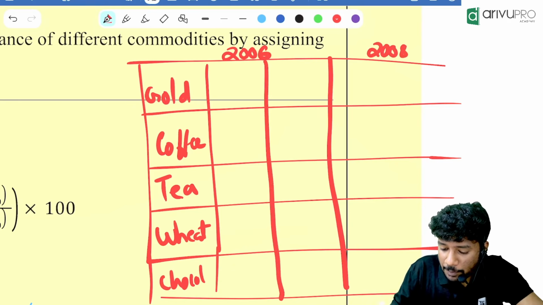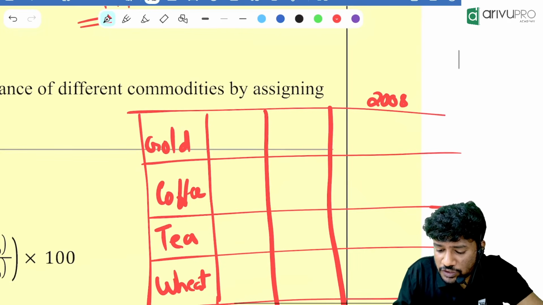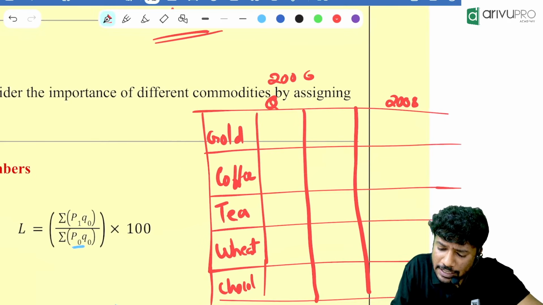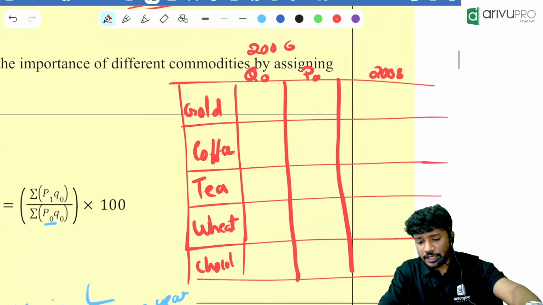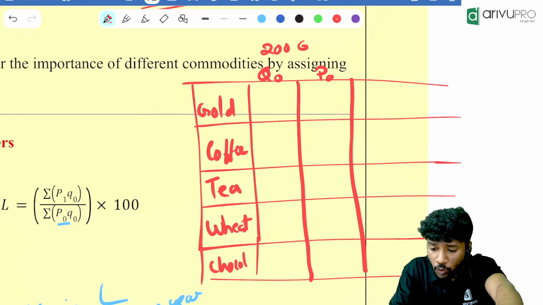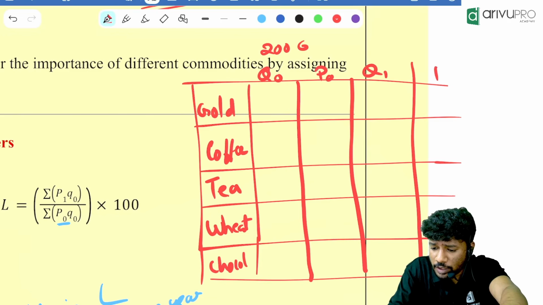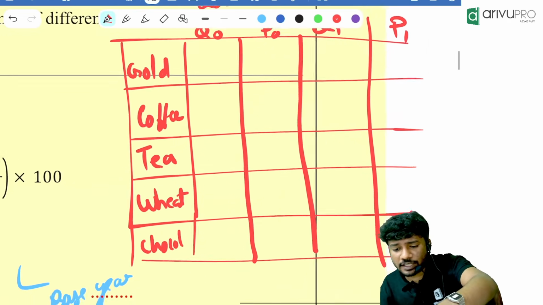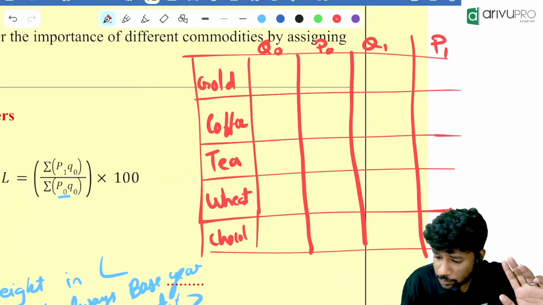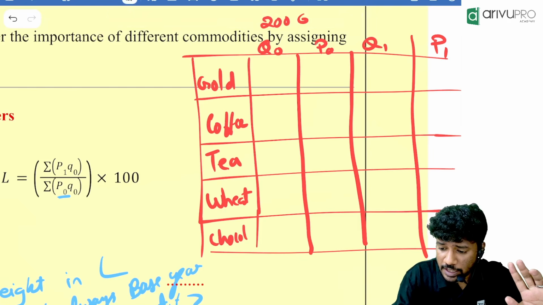Now, in 2006, I am taking the quantity as Q0 and the price as P0. In 2008, the quantity is Q1, and the price is P1. So everything is right in front of you. Anyone having doubt over that? Everyone is sorted with this?